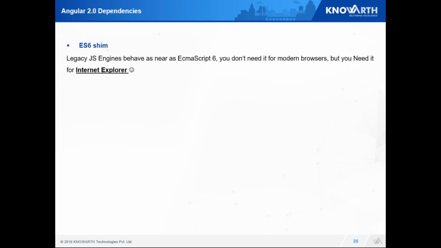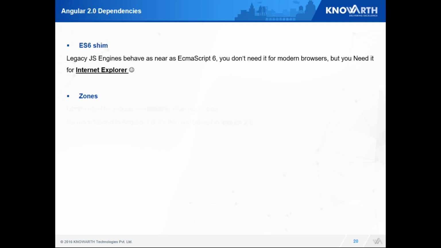Angular 2.0 dependency. Yes, Angular 2.0 does depend on a few libraries. Let's see which are they. First, Shim. As we know, legacy JS engines behave as near as ECMAScript 6, but that is for modern browsers. Your Internet Explorer does not understand these things. So for that, we have to use ES6 Shim.